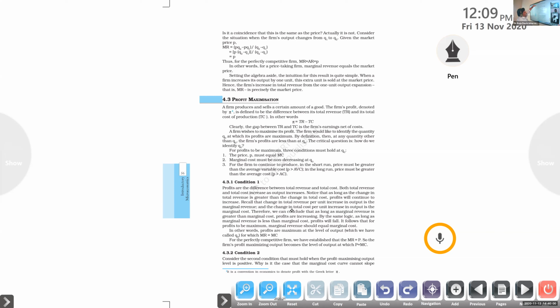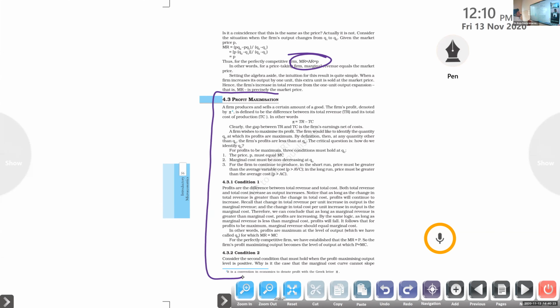That is the P here. In simple sense, understand the simple sense. Don't go for any difficult calculation. So you can see here, MR is equal to AR, that is also equal to P. Clear? No doubts.